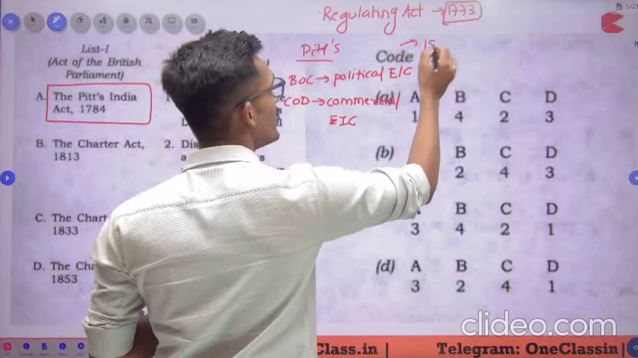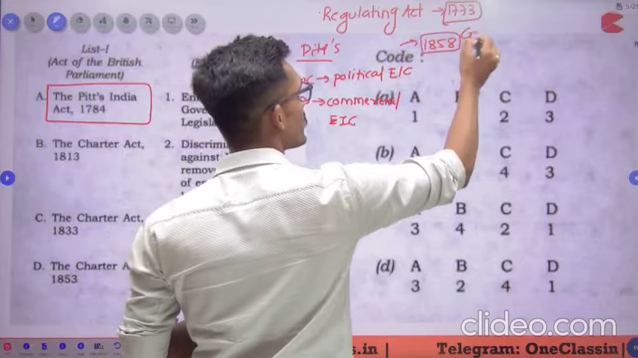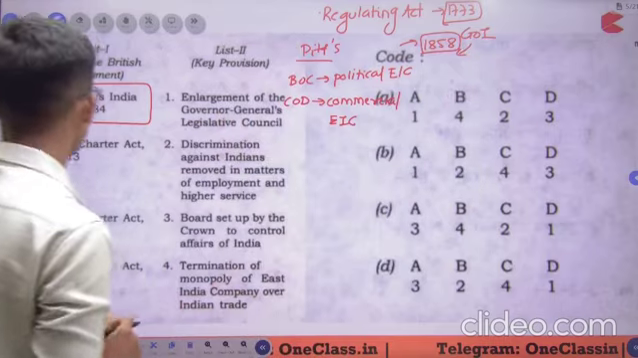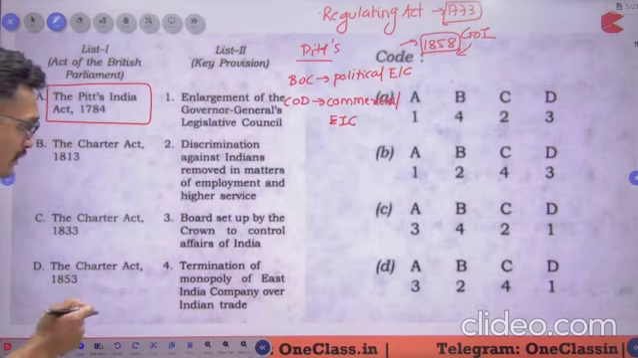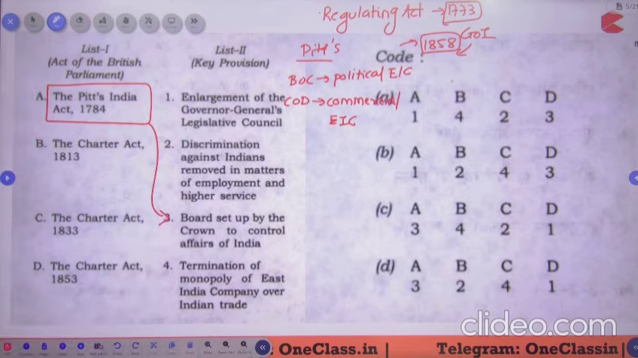Continued till which year? 1858. In 1858, the Act for Better Governance of India was passed, after which this particular system was abolished. So Pitt's India Act should be Board of Control or Court of Directors. If you see, the Board of Control was set up by the Crown to control the affairs of India.